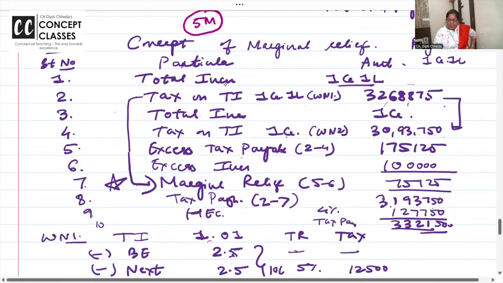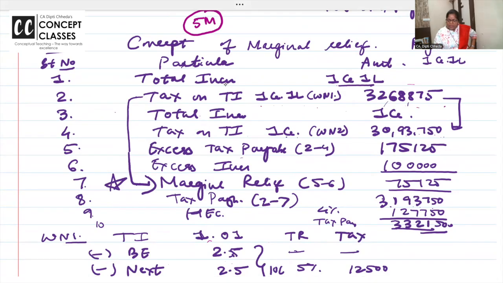See, tax on 1 crore 1 lakh is 32. Tax on 1 crore is 30. How much excess tax you are paying? 1,75,000. How much is your excess income? 1 lakh. This is like, not logical. I don't know, what do you call it in English?